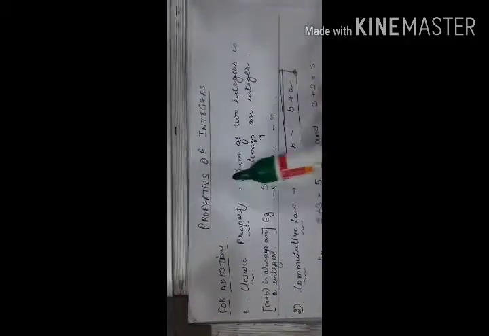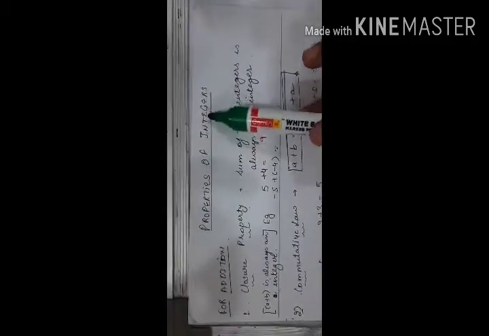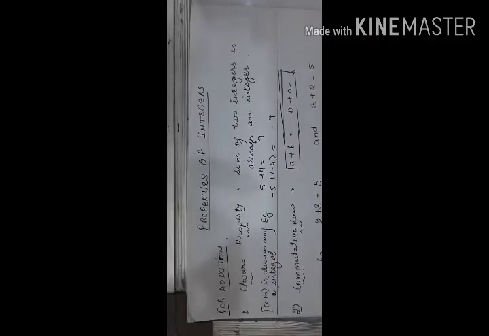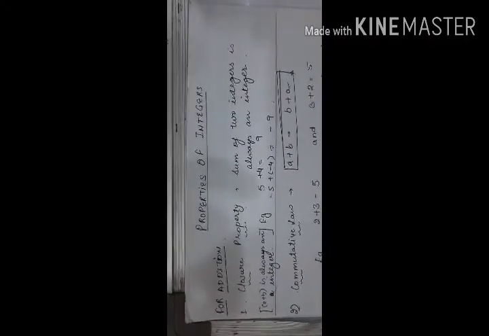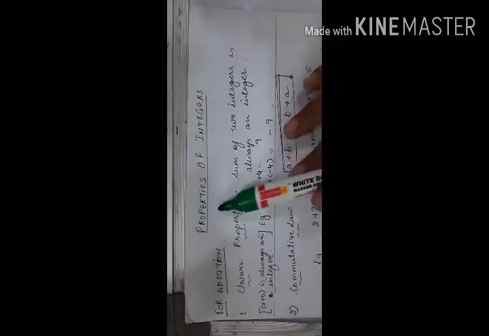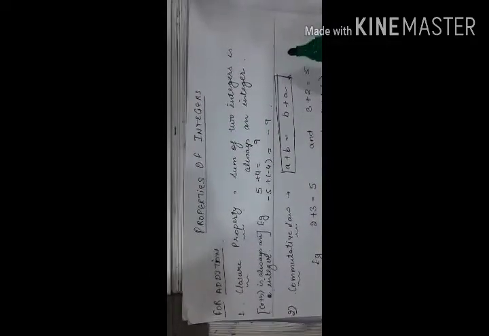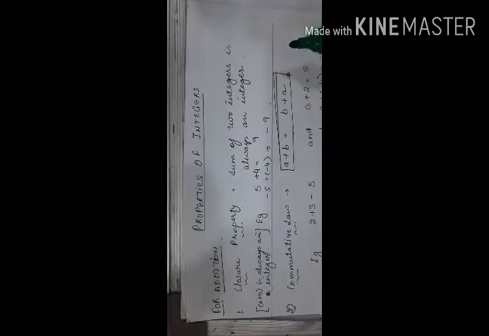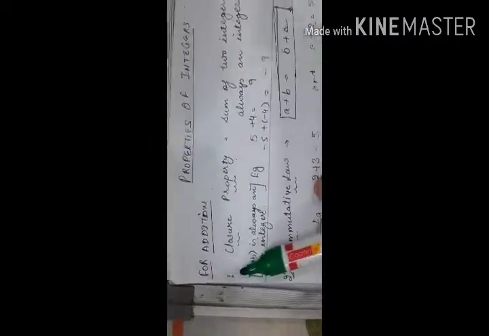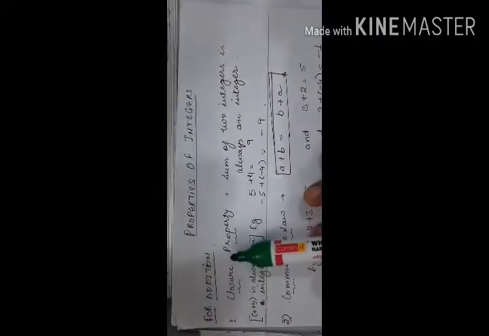The next topic is properties of integers. As we have discussed the rules of integers in case of addition, subtraction, multiplication and division, similarly, we are going to discuss the properties in case of addition, subtraction, multiplication and division. First of all, I am going to discuss the properties of integers in case of addition. The very first property is closure property.